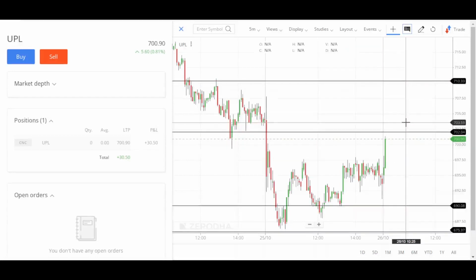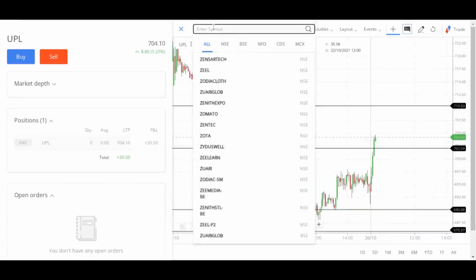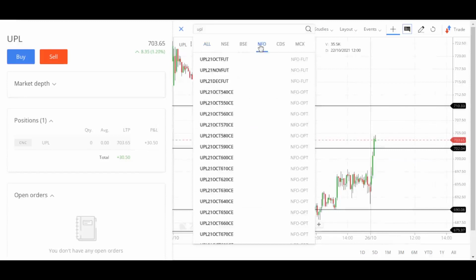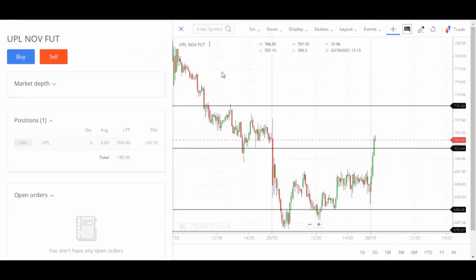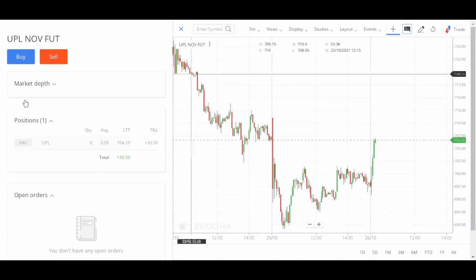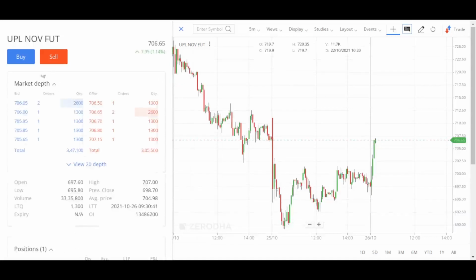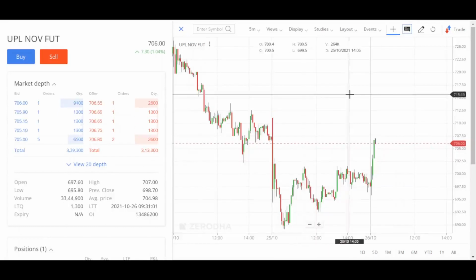In the same way, we can buy one lot of UPL November future at today's open price of 697.6. At the end of the day, the close price is 719.8. So the stock has risen more than 20 points. In futures, we will get 1300 for the increase of every 1 point. So easily we can get a daily profit of rupees 26,000.